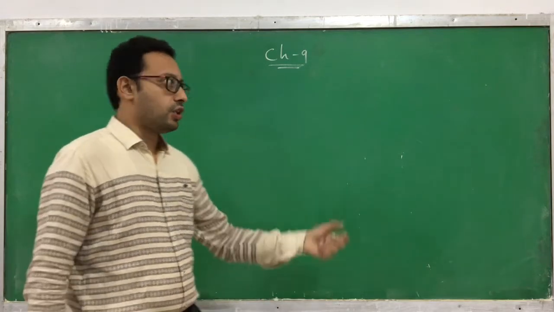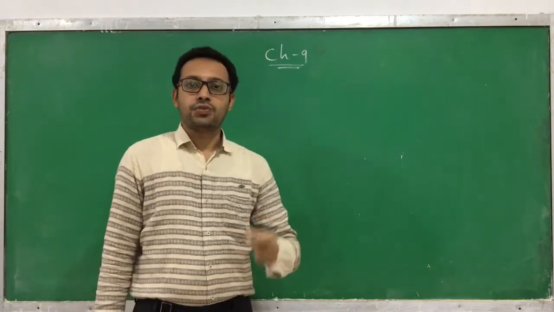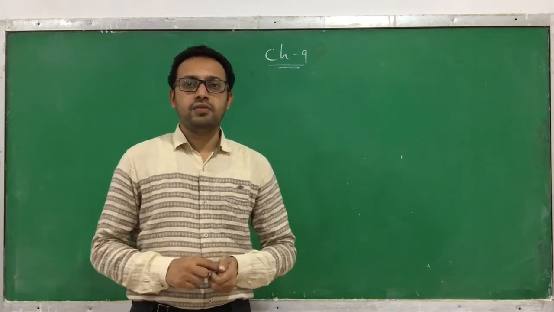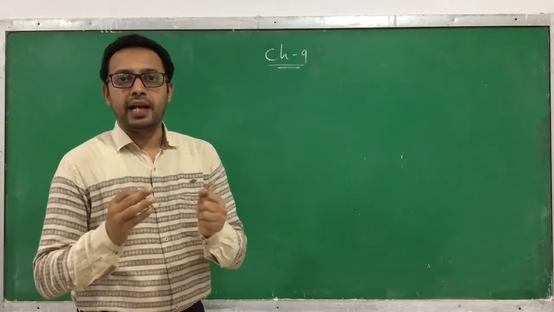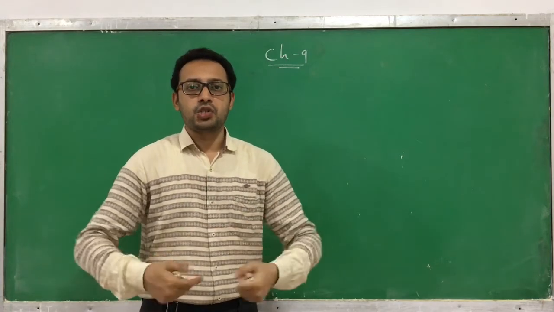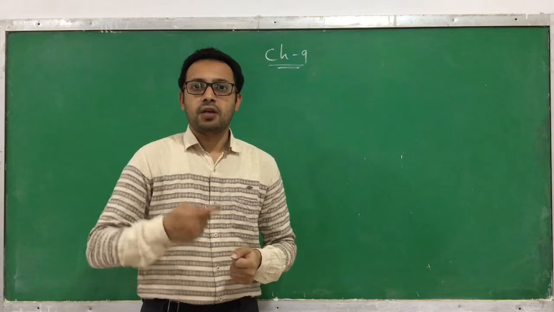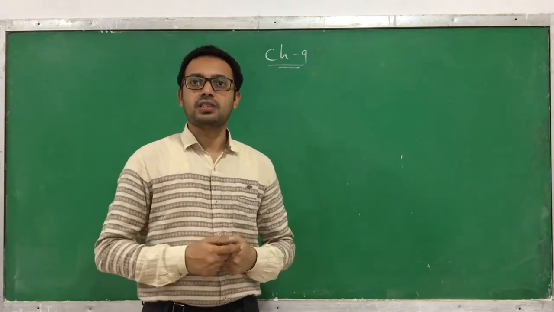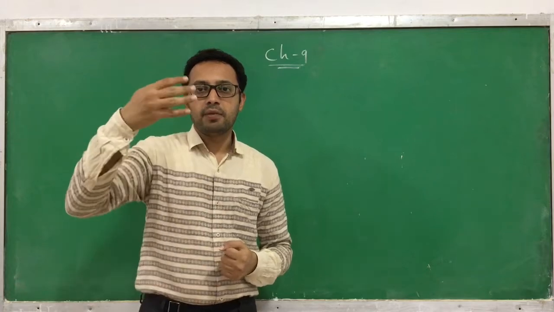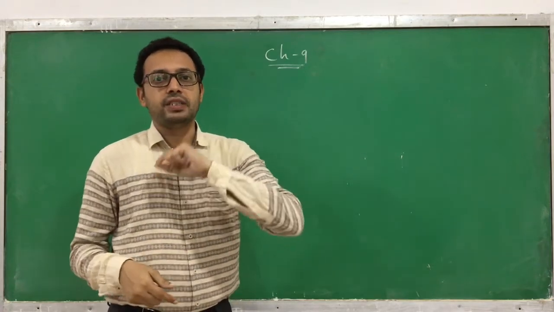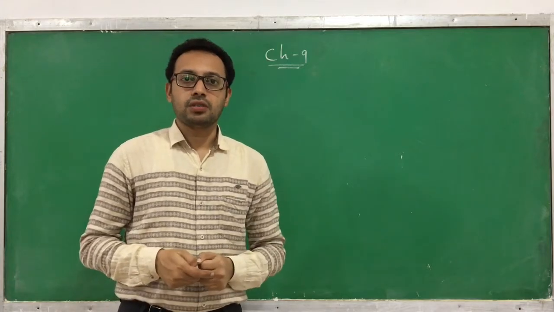We have started a discussion on chapter number 9, strategies for enhancement in food production. In the previous session, we discussed plant breeding. It is a purposeful manipulation to generate a new species for better cultivation, higher yielding and disease resistance. There are a number of steps. There are 5 main important steps in plant breeding that we discussed in the previous session.